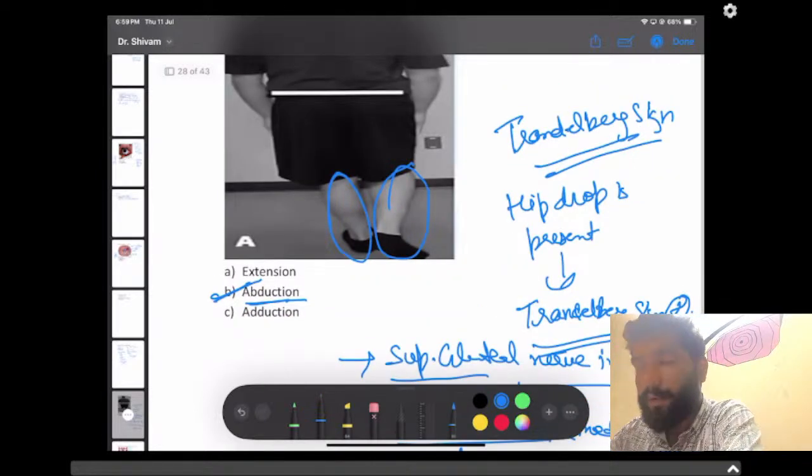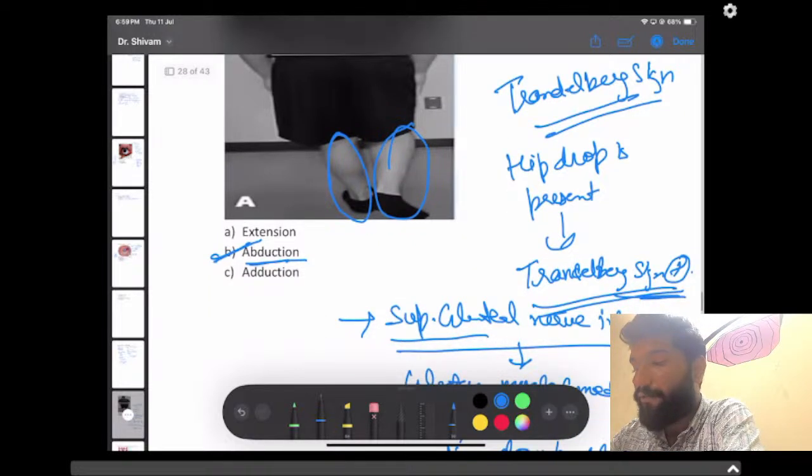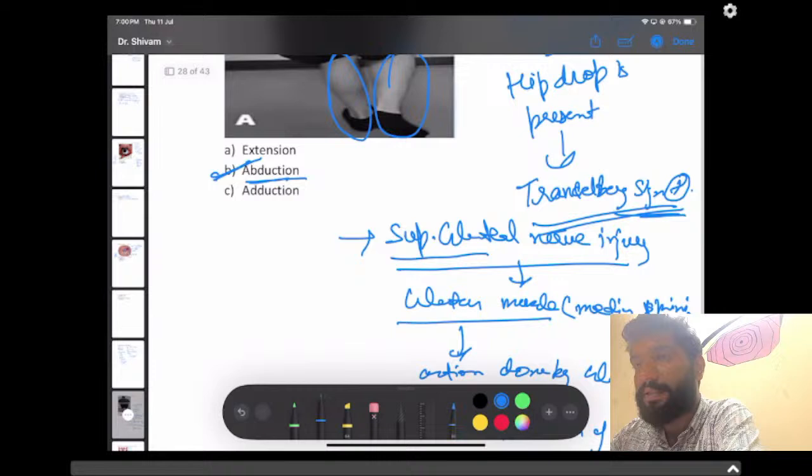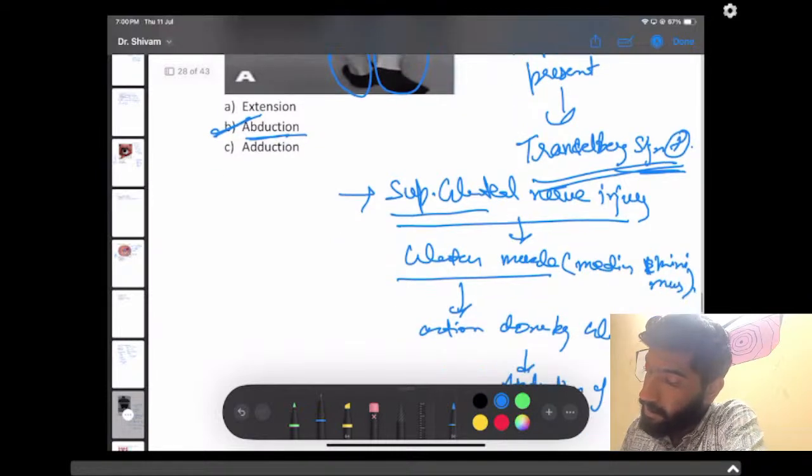we check for the hip drop, and in the Trendelenburg sign, one foot is lifted up in the air and one foot is on the ground. And we check for the hip drop. If hip drop is present, then the Trendelenburg sign is positive. And if the hip drop is present, then we check for superior gluteal nerve injury. And in superior gluteal nerve injury, there is a chance of gluteal muscle involvement, and those muscles are gluteus minimus and gluteus medius.